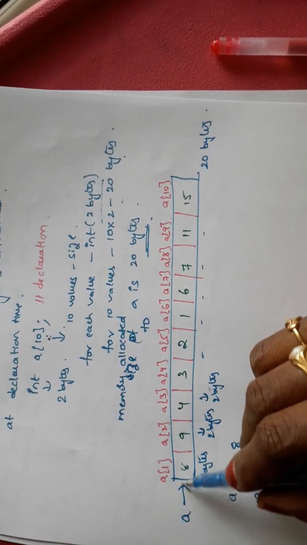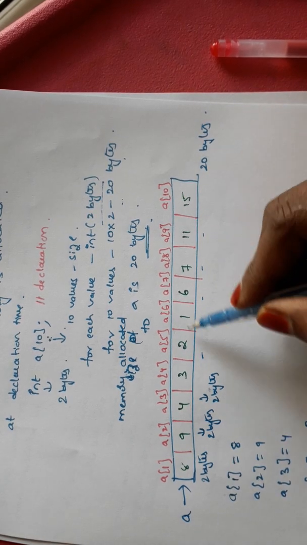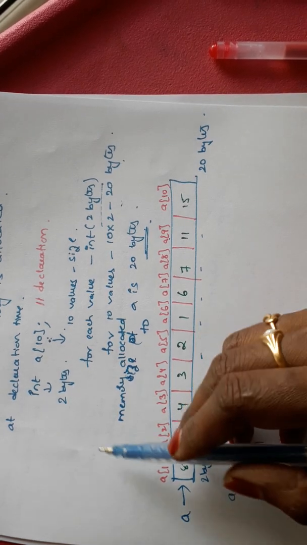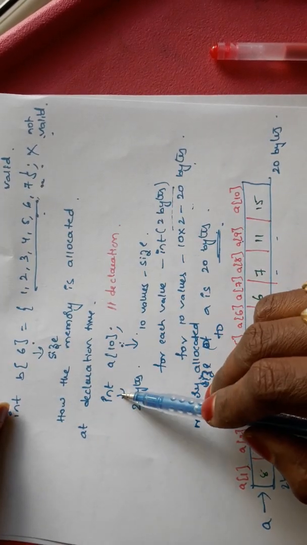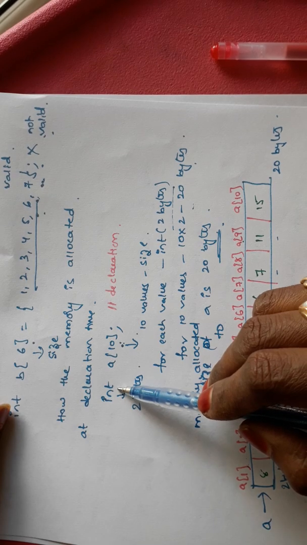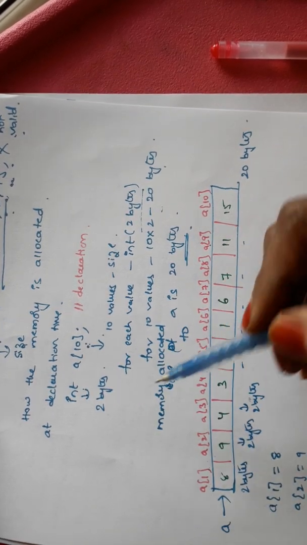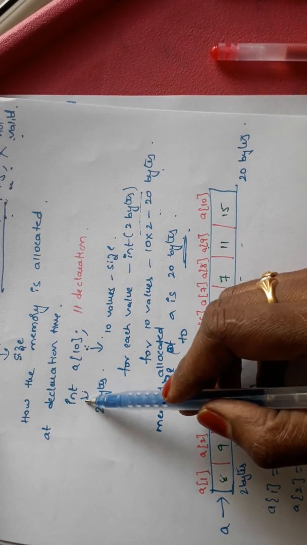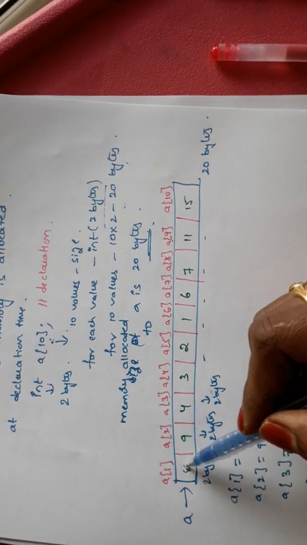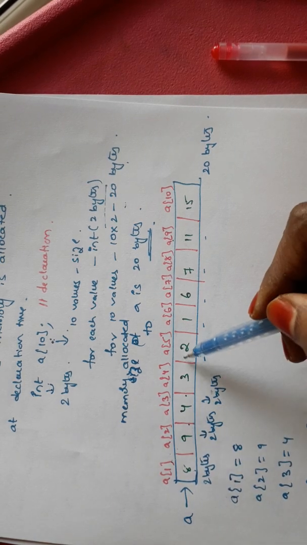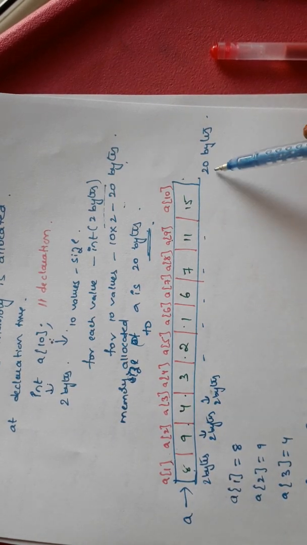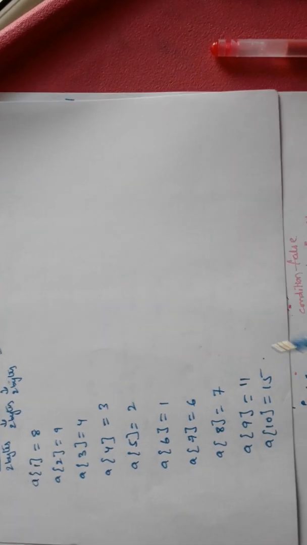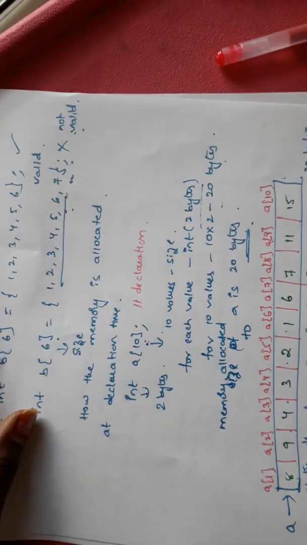So totally 20 bytes of space is allocated to the A, because the size dimension of the A is 10 and it is declared with the integer. The size of the integer is 2 bytes. Of course, the size varies by operating system, but here the size of an integer is 2 bytes. According to that, each and every value takes 2 bytes of space, so 10 values take 20 bytes. Okay. So in this manner, the values of an array are stored.